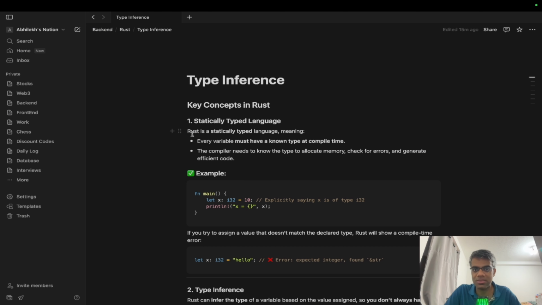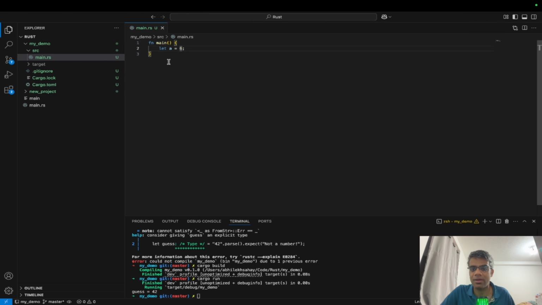Now, what do I mean by a statically typed language? I mean that Rust needs to know what exactly is the data type of each and every variable which you have defined. It also means that you cannot assign different values to different types of variables. Like if I say let a is equal to 6 and I make it a char, does it make sense? No, it does not. If a's value is 6, then it should be a signed integer or an unsigned integer. So we'll have to define the data types of each and every variable, and it has to be quite obvious with the code itself.